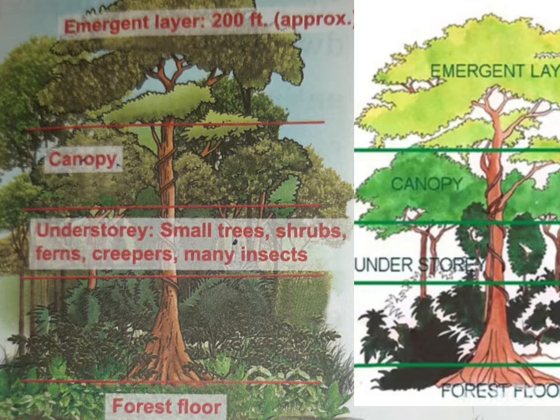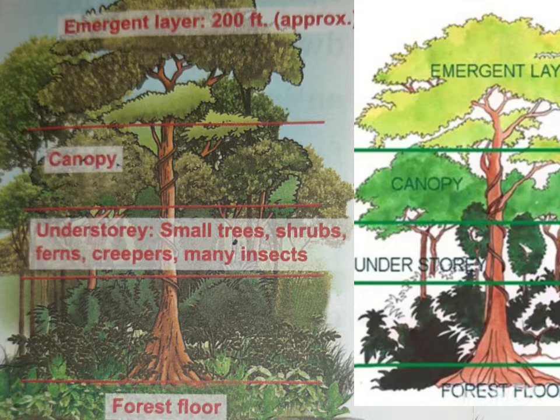Next, above it, there is the emergent layer. The emergent layer has all the tallest trees. They have a height of approximately 200 feet, and thus they are also known as highest plants. So these are the different layers of vegetation which are found in the equatorial forest.